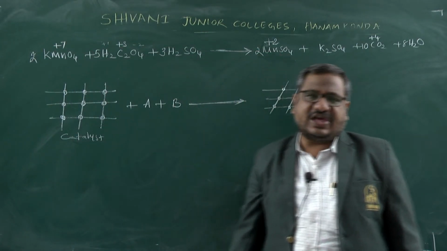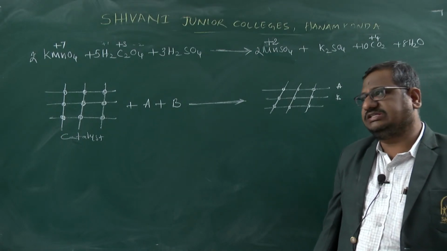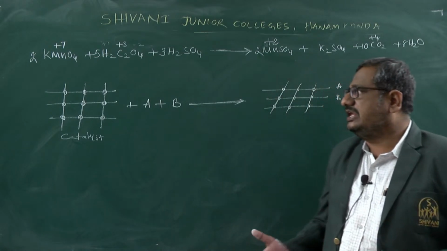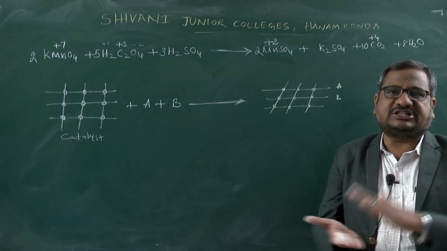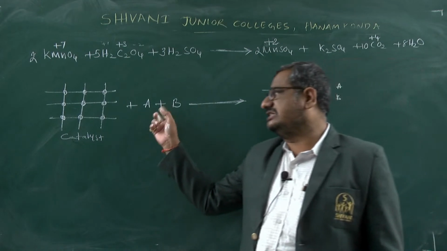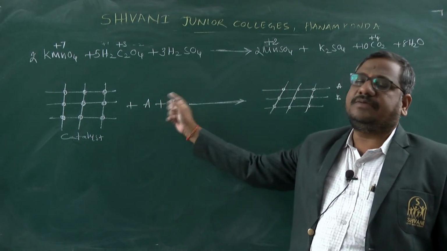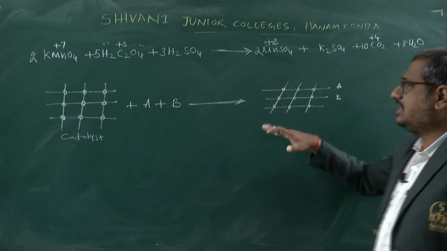Here we are using the term adsorption. Adsorption means liquid particles, gas particles, or solid particles are deposited on the surface of the metal. That is called adsorption. Here there is an adsorbent and an adsorbate. The gas particles A and B, the reacting particles, are deposited on the surface of the catalyst.